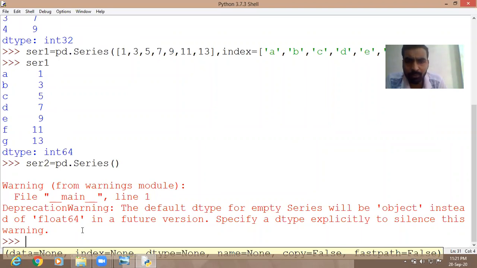Sorry, any problem? The default dtype for an empty series will be object instead of float 64 in a future version. Specify dtype explicitly to silence this. Okay. So let us give the dtype first, because it is saying that it may be supported in a future version, but in this version it is not supported. In mine it is supporting. Yeah, we can write dtype is equal to int 32.